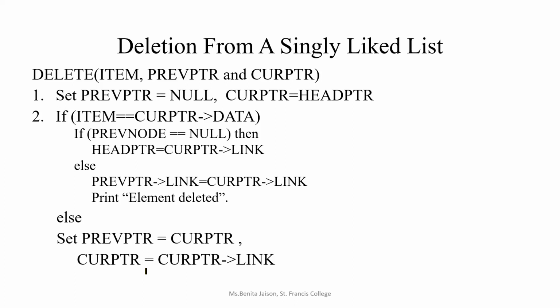But now what does deletion mean? We are going to delete a node. Node consists of two parts, right? Data part and the link part. We are going to remove one node from the existing linked list. So we have to make that connection. If you take out one compartment from the train, we have to connect between the other two parts which are remaining.